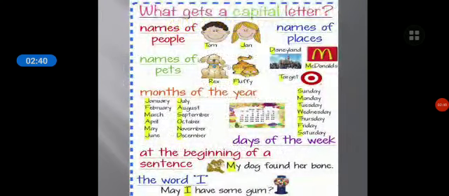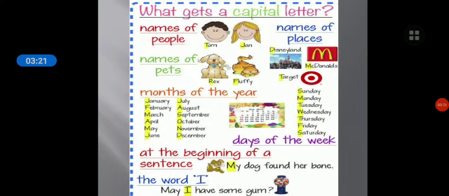And what gets a capital letter, where we are going to use a capital letter. Where we'll use a capital letter, children? So when we are writing about the names of people. Names of people means you all have a name, right? So always when you start your name, you have to write in the capital letter. For example, Ram, Sheila, Leela, any name of any person and place should be written in capital letters only. Okay, so whenever you start your name, you have to write in a capital letter.